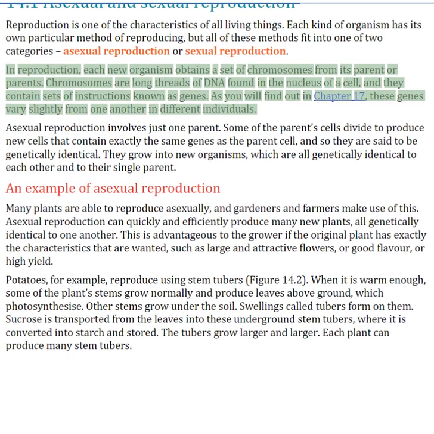In reproduction, each new organism obtains a set of chromosomes from its parent or parents. Chromosomes are long threads of DNA found in the nucleus of a cell, and they contain sets of instructions known as genes. As you will find out in Chapter 17, these genes vary slightly from one another in different individuals.